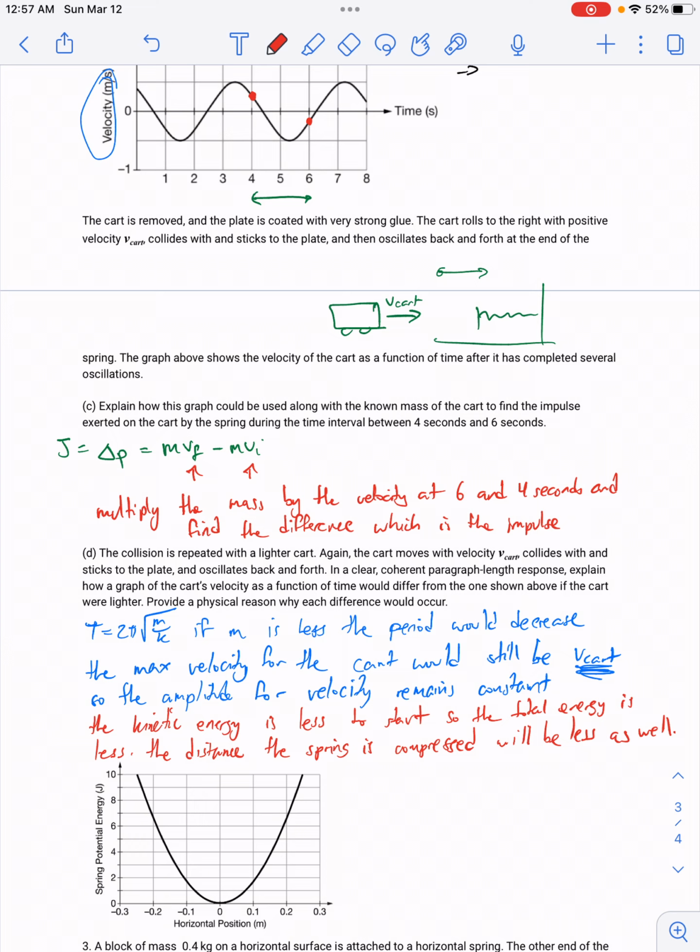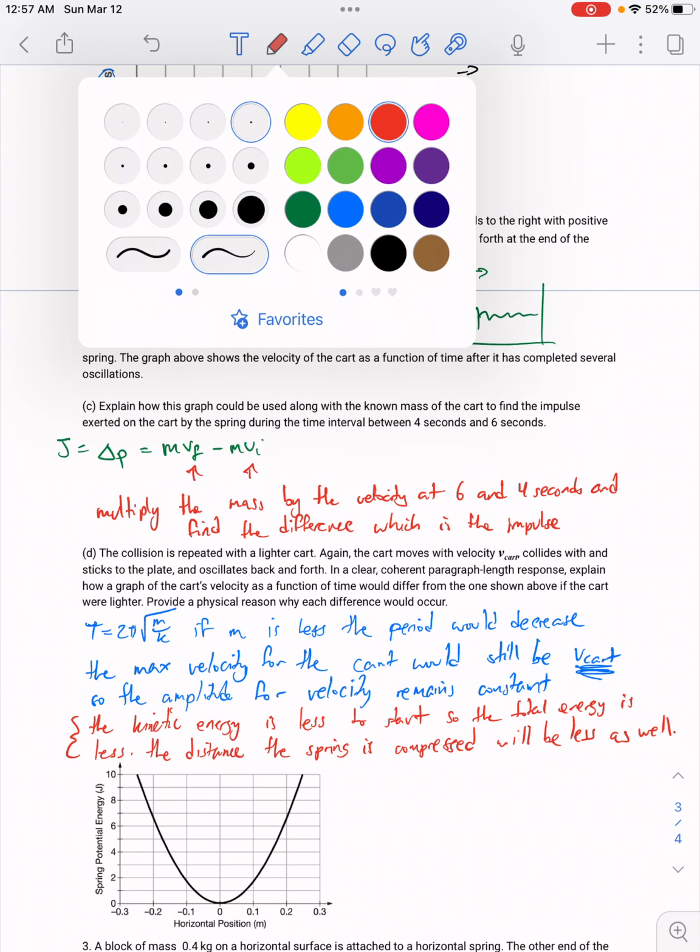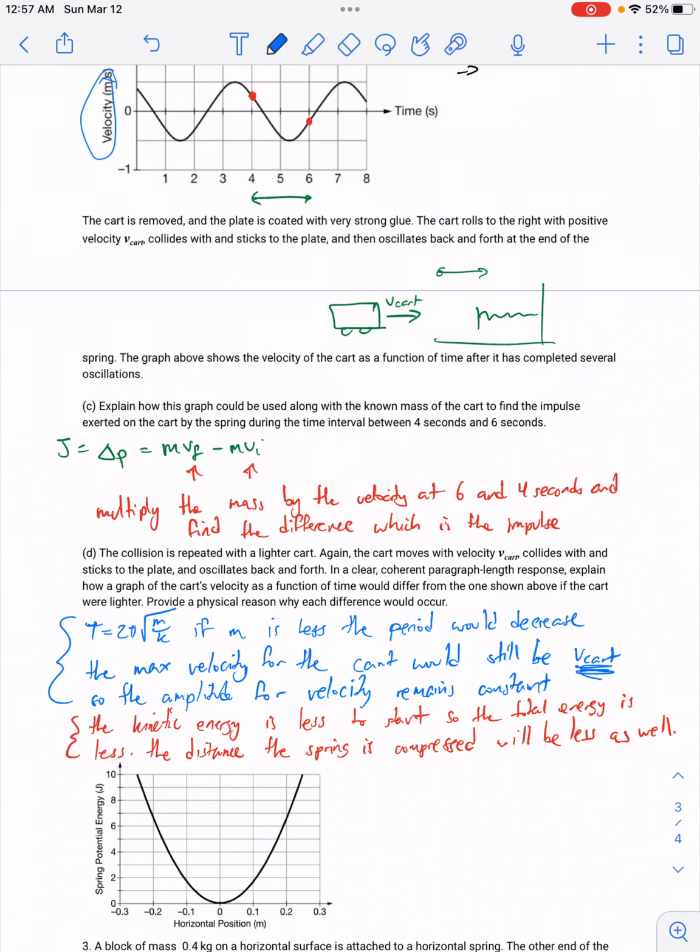Okay, these two things I would say are additional. The first part, you would have to definitely address in a response to this question. All right.